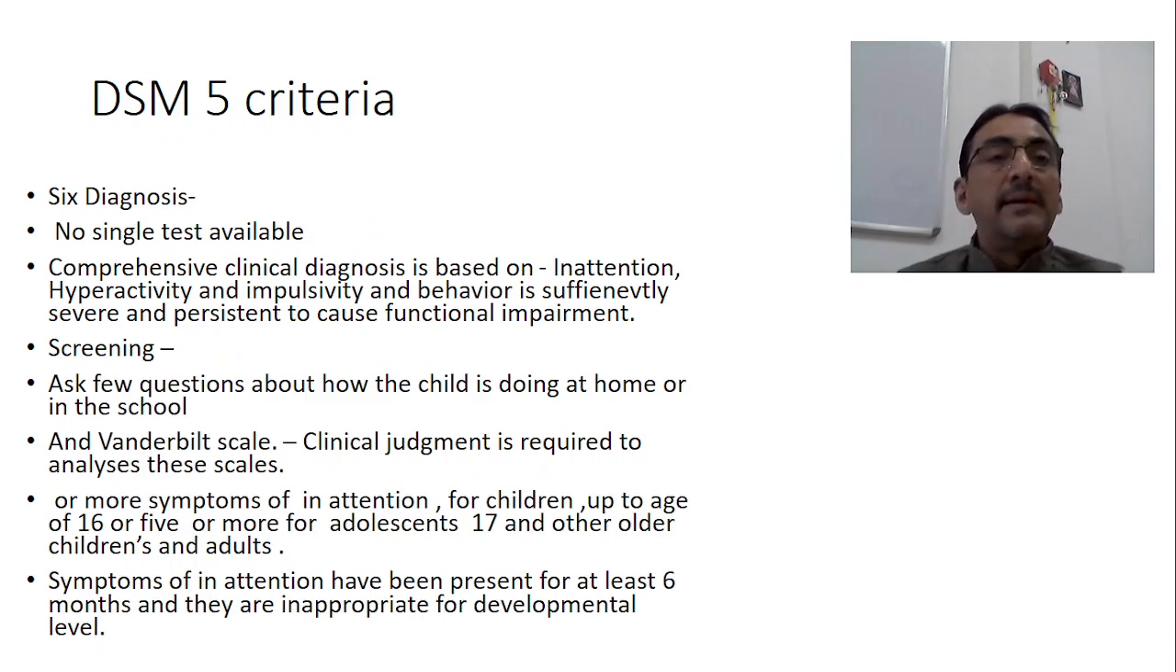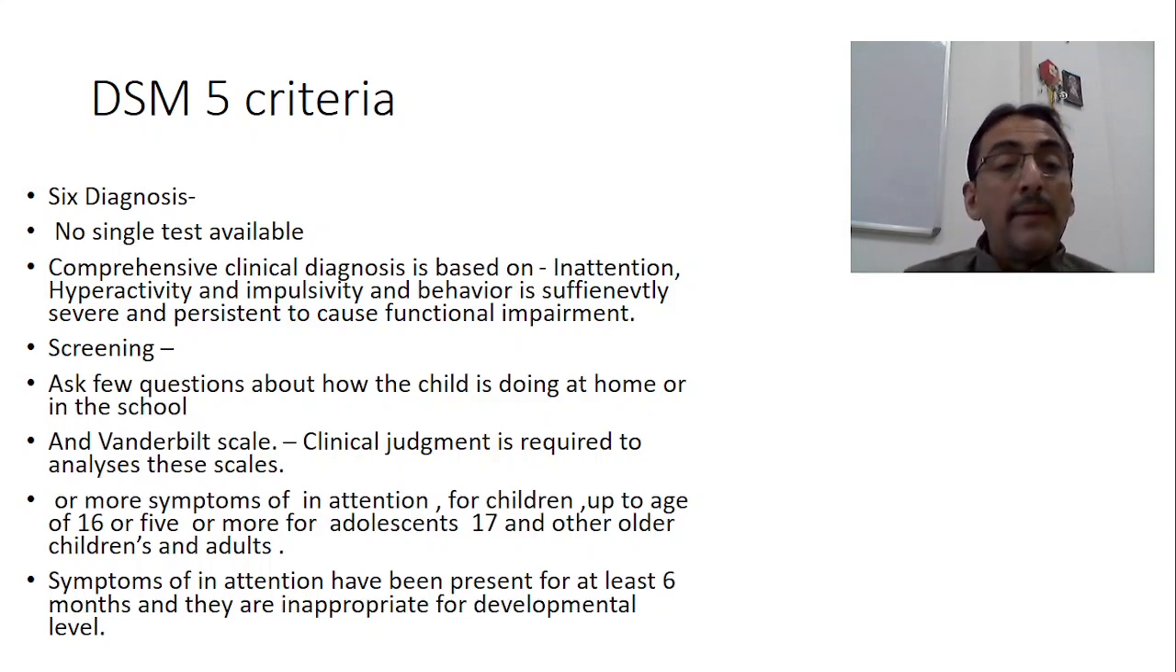Now, based on the DSM, Diagnostic and Statistical Manual, DSM-5 criteria for the diagnosis of ADHD. Again, no single test is available. This is the first one. Comprehensive clinical diagnosis is based on inattention, hyperactivity, impulsivity, and behavior that is sufficiently severe and persistent to cause a functional impairment. This is one criterion. Second one is screening. Third one is to ask a few questions about how the child is doing at home and in the school. This part we have already seen. And the Vanderbilt scale.